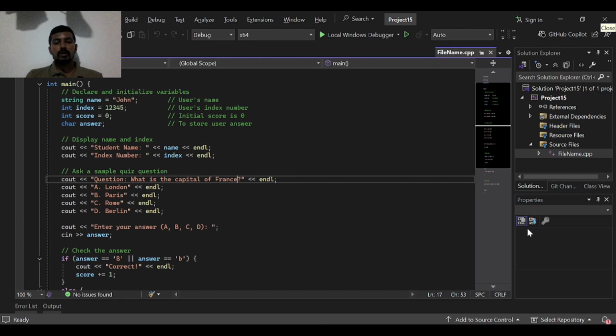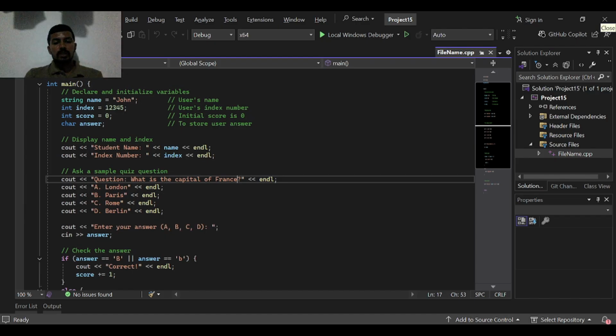We will learn how to use variables in C++. We will make a simple quiz program with variables. We start by including iostream and string. This helps us use cin and cout and string variables. We begin the main program. Then we create the variables name, index number, score and answer.